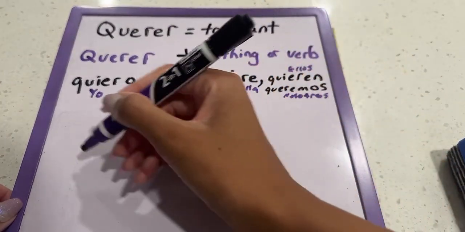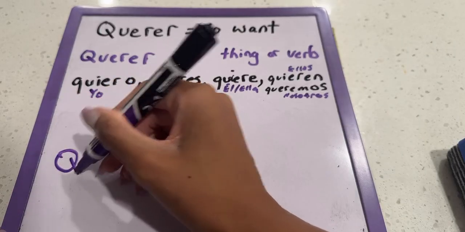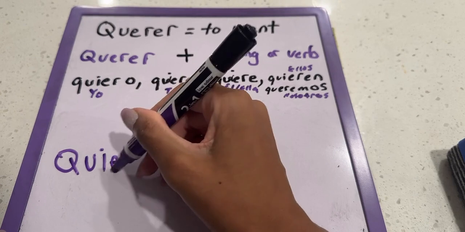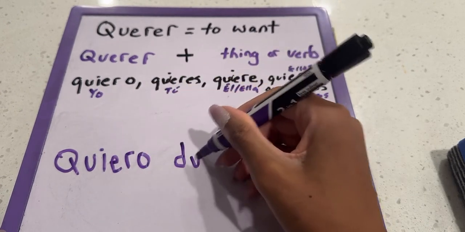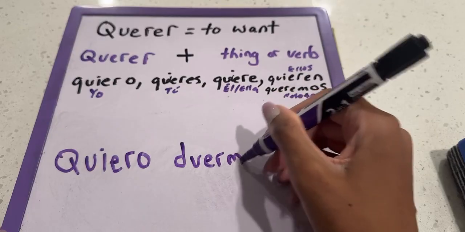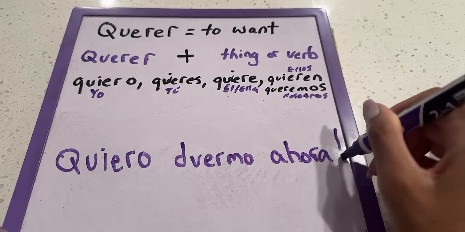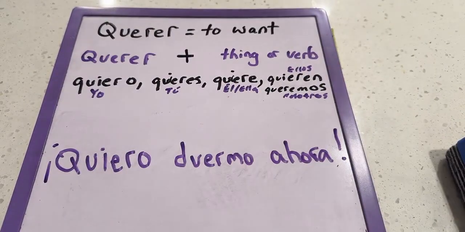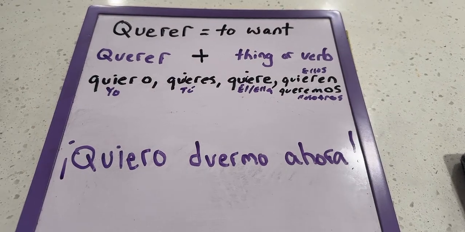But since y'all love quiero so much, let me do an example with quiero. So we can say, all right. So this sentence, I want to sleep now. I want to sleep now.